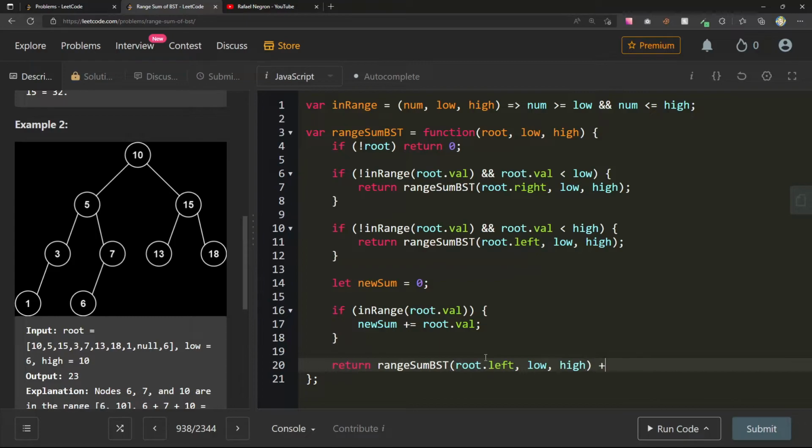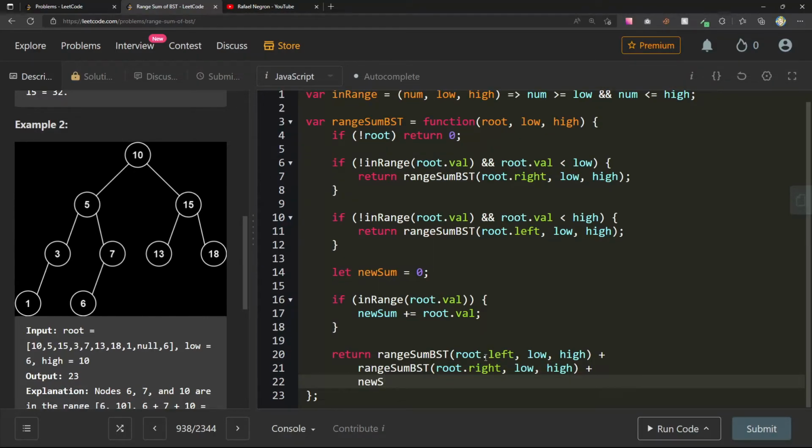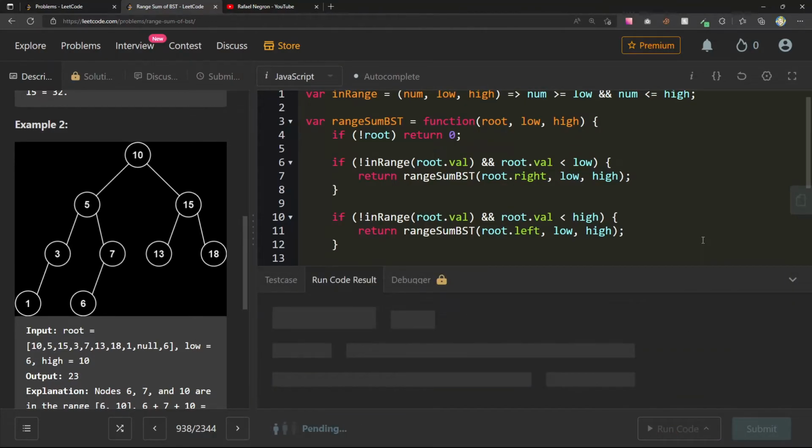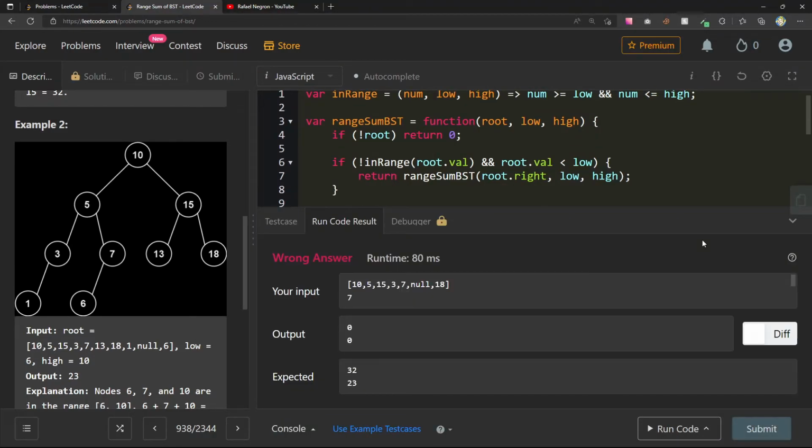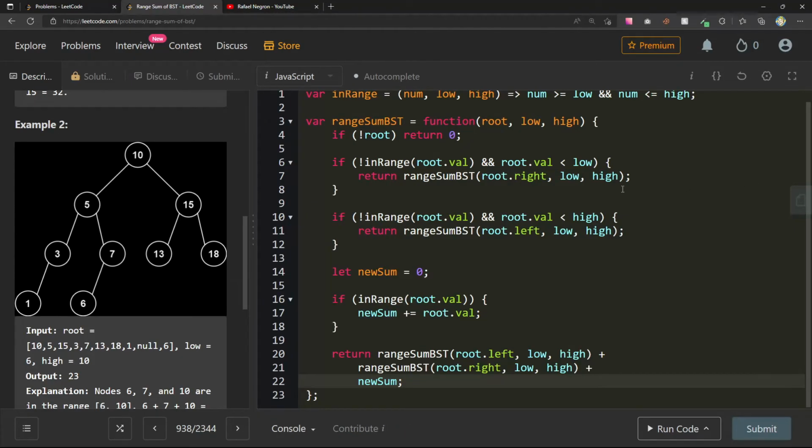Let me just see what this yields, and then we can think about the different names for the different types of tree traversals. 0 and 0 again. When do we know?